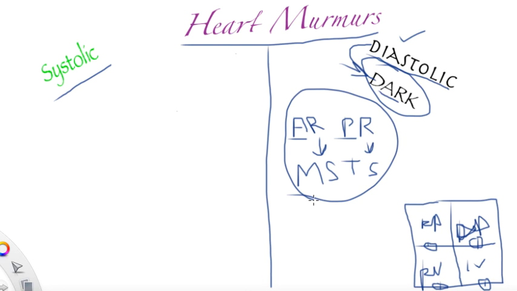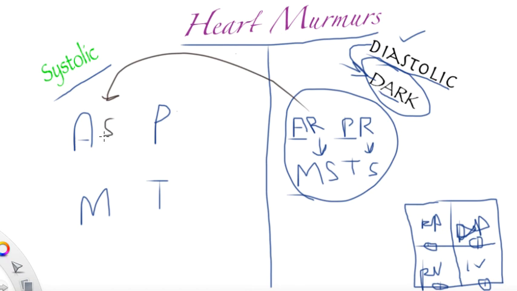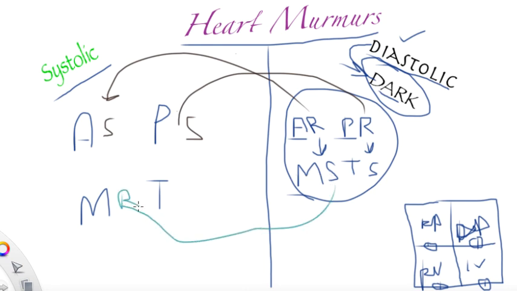Once you memorize diastolic murmurs by using this mnemonic, then it's pretty easy to understand systolic murmurs. It's the same here. A goes with P, aortic goes with pulmonary, mitral goes with tricuspid. We apply a simple rule, we just go opposite. It was R, so we put an S here, changing this R to an S. Same rule applies here, we put this S with an R. So aortic stenosis, pulmonary stenosis, mitral regurgitation, tricuspid regurgitation.